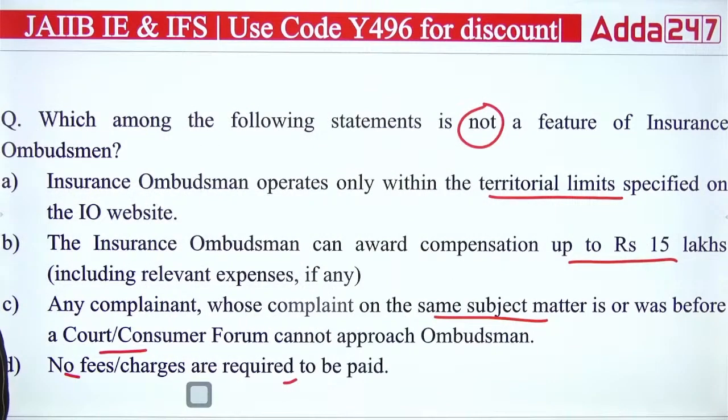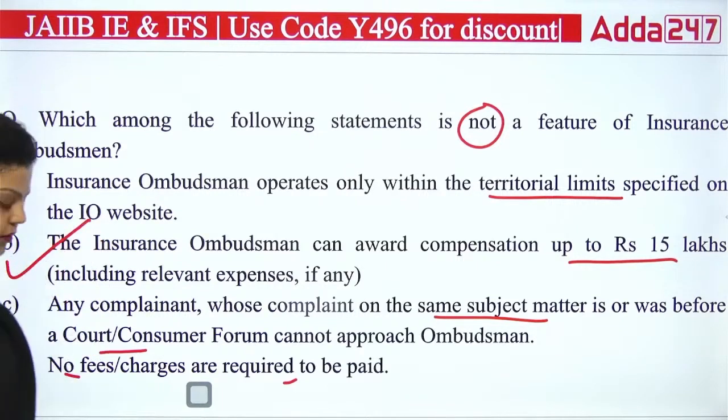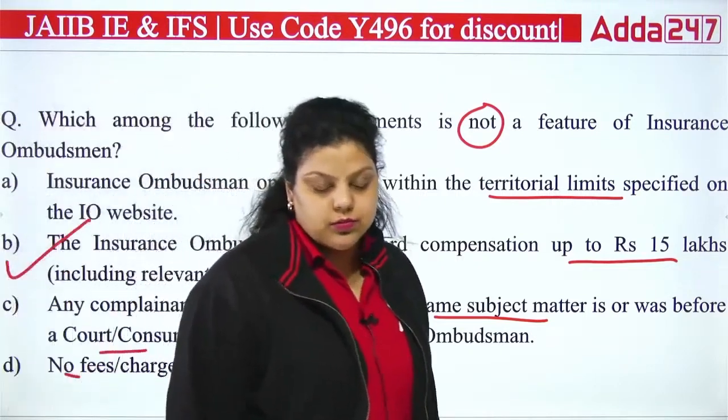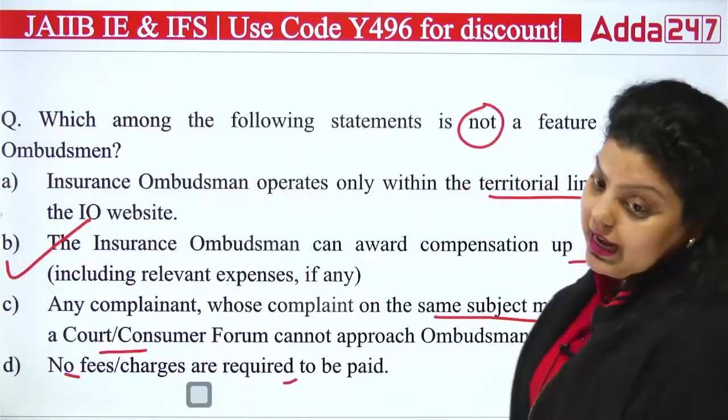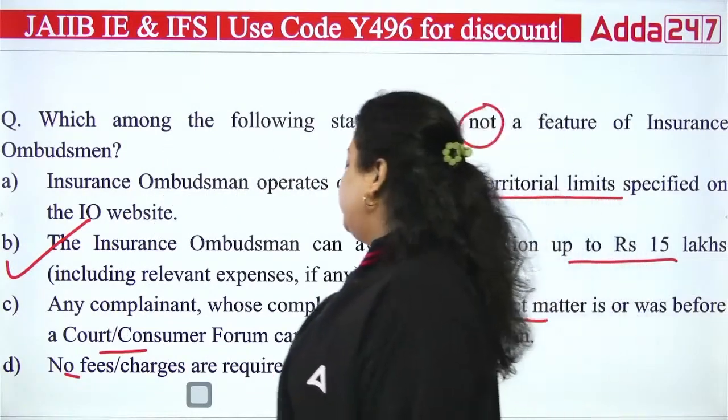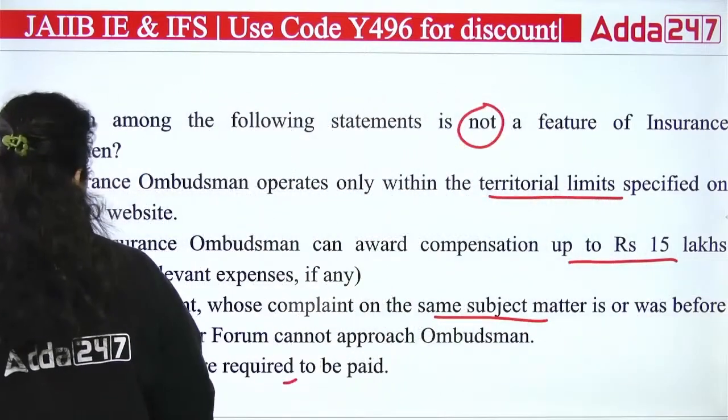Okay, so the right answer here will actually be B, because the insurance ombudsman provides an award compensation of 30 lakhs. Do remember that it is 30 lakhs. So the right answer will be B. It is not a feature; all the others are features.